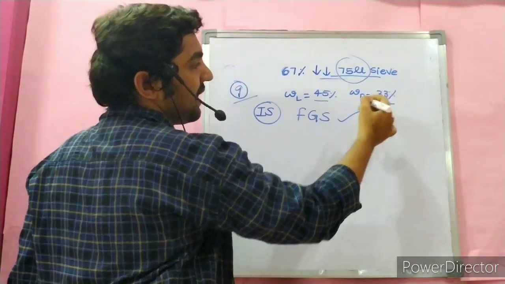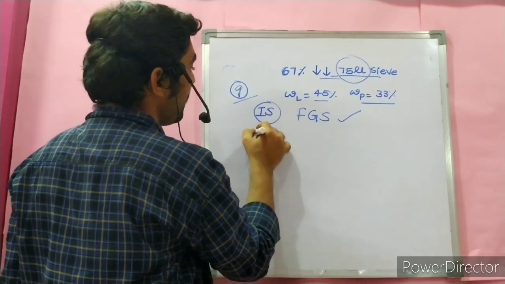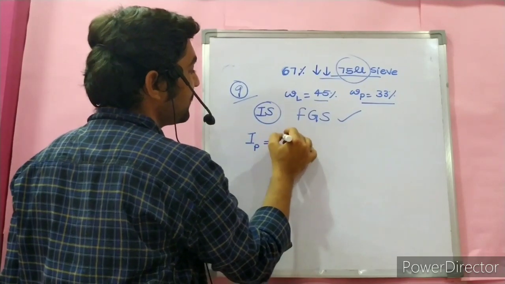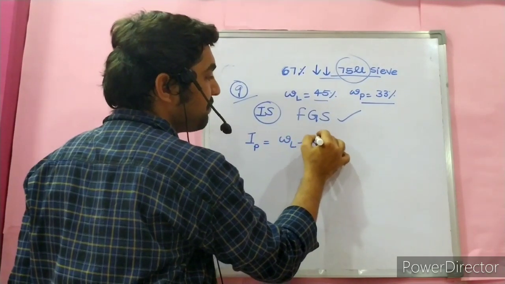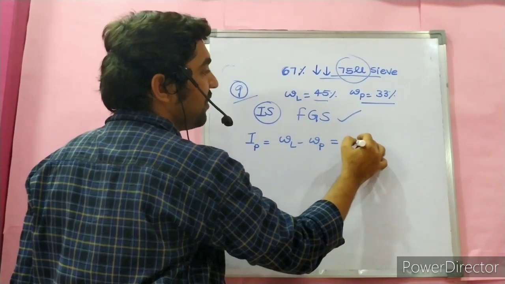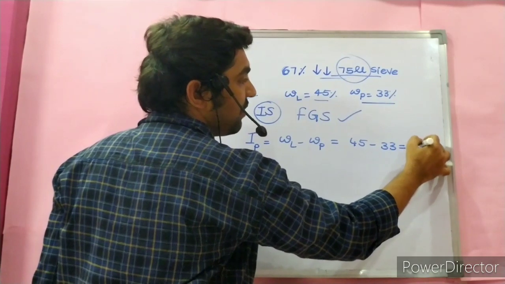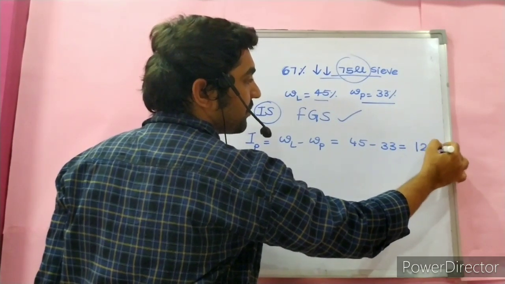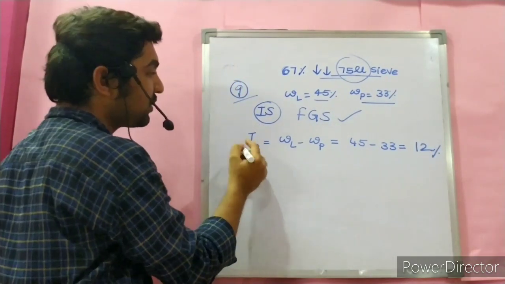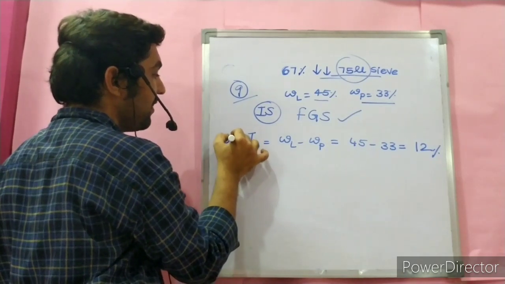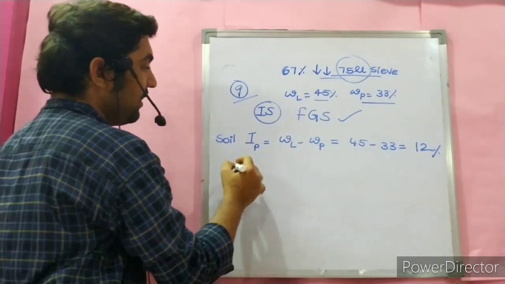Liquid limit and plastic limit are given. So what is the plasticity index of the soil? Liquid limit minus plastic limit, that is 45 minus 33, equal to 12%. This is the IP of the soil.